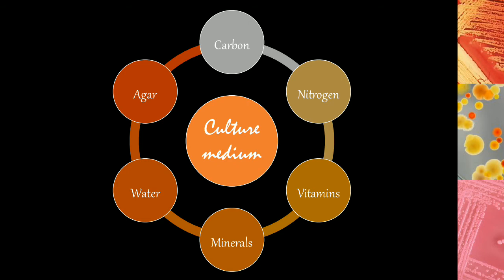When we look at the composition of any nutrient medium, the primary thing over there is the carbon source. This is the primary component. This is because carbon is not only one of the central or essential atoms in all the biomolecules of a microbial cell. Apart from that, the carbon source is also going to act as the energy source for most of the organisms. So organisms derive energy from the carbon source.